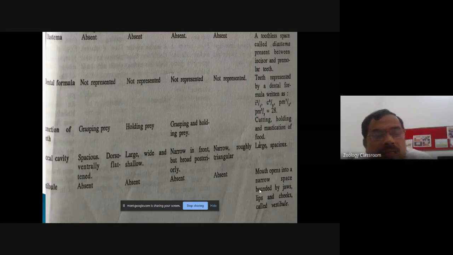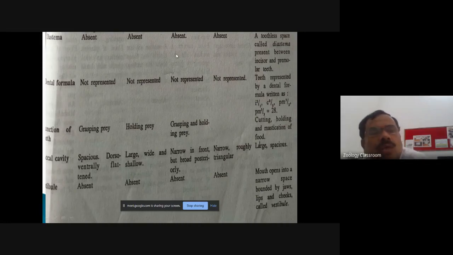Now in this, the next 5 points are written, 5 characters are written. So let me tell you the 5 characters which are written here. The first character, it is the diastema. Second character, it is the dental formula. Third character, it is the function of the teeth. Then the buccal cavity, and the final one is the vestibule.